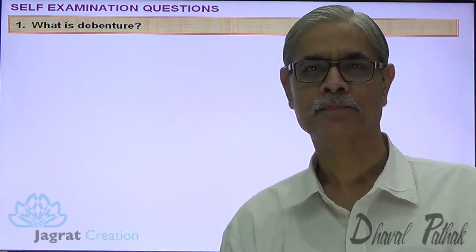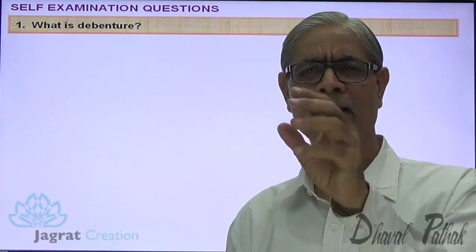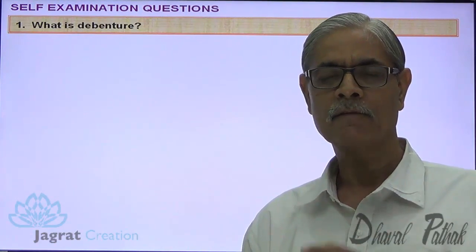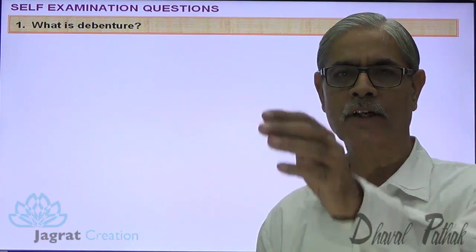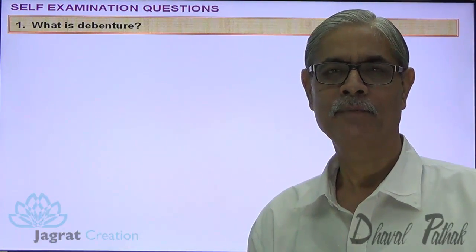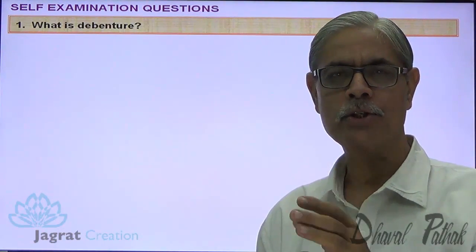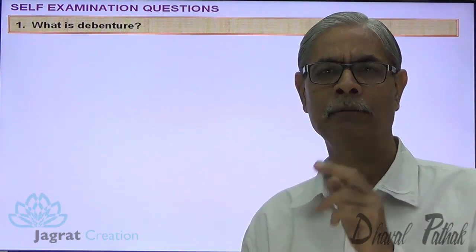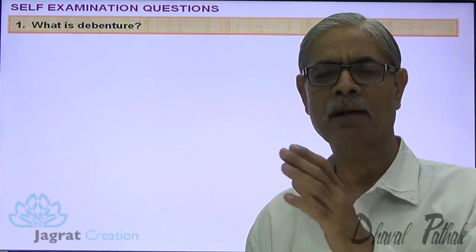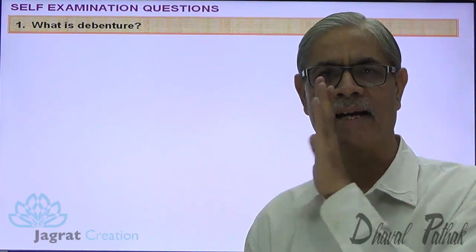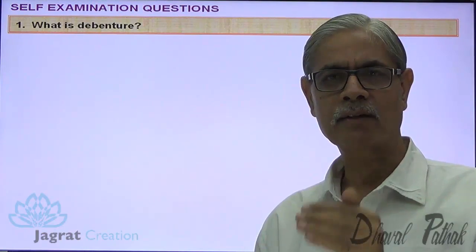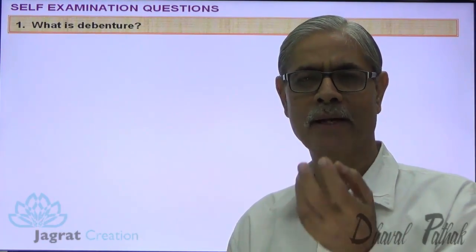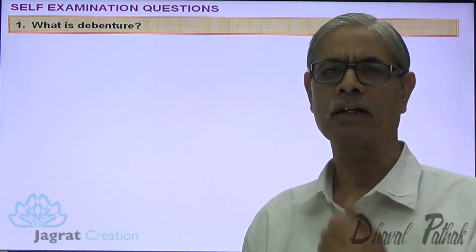What is debenture? Debenture is an instrument in writing wherein company acknowledges its debt towards the holder of debenture. This instrument is issued under the seal of company. Seal means signature of a company. When seal is fixed by the company, means company has signed. So when you acknowledge the debt, you have to give a signature. That's why debenture is an instrument in writing issued under a seal of a company.